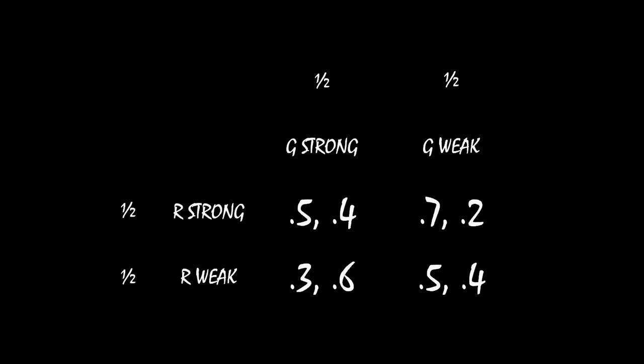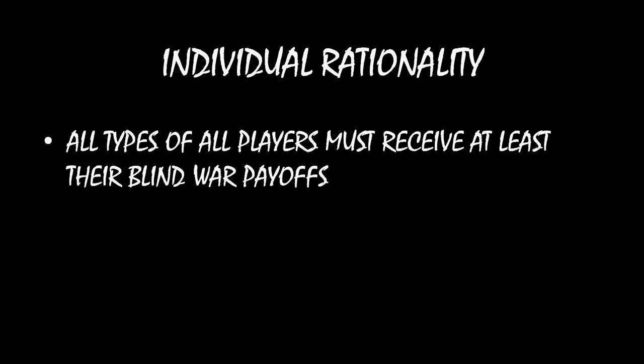As a strong rebel group, you know that you're strong, but you don't know whether the government is strong or weak. And for example, if you're the weak government, you know that you're the weak government, you're not the strong government, so you're definitely on the second column there, but you don't know whether you're playing in the top row where the rebel group is strong or the bottom row where the rebel group is weak. There's the dilemma here.